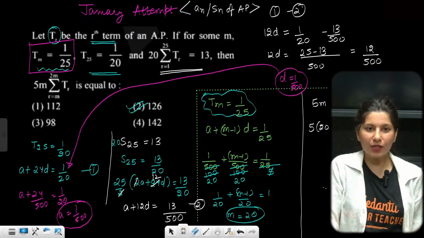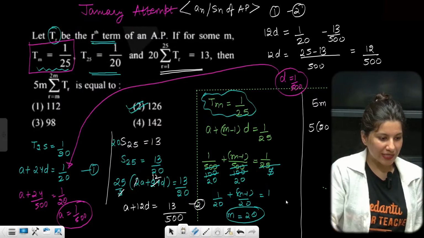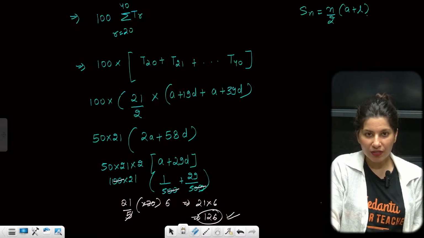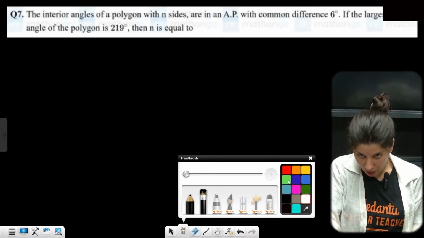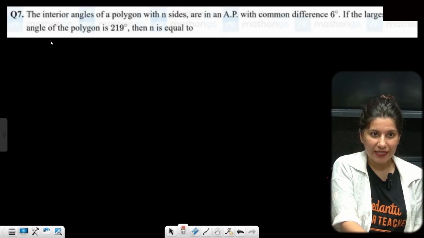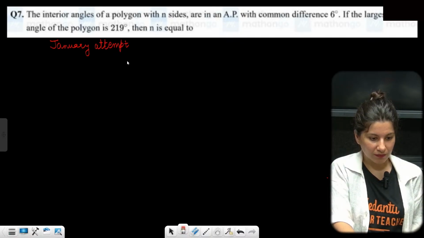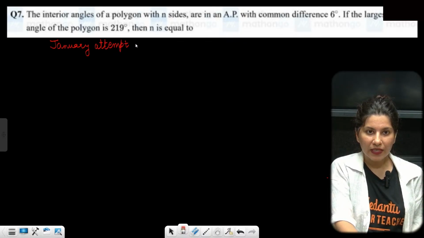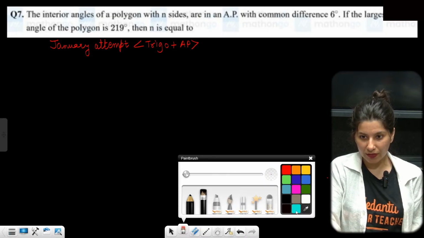Okay, this is also done. Alrighty. Now we are moving towards the 7th question of the day. Yes, this is the question. Now trigonometry plus sequence and series. So again, January attempt. And trigonometry plus arithmetic progression is the subtopic.